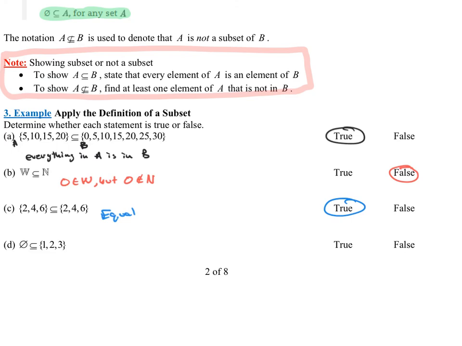Every set is a subset of itself. How about B? It says the empty set is a subset of {1, 2, 3}. Why? This is true because the empty set is a subset of every set. Again, I'm not trying to get into the proof of it too much. We did a proof of the converse above to show why it has to be true. But the idea is we can't prove that it's false, so it has to be true. If it's impossible to prove false, it has to be true. So my answers are true, false, true, true.